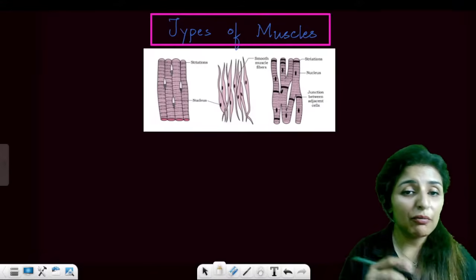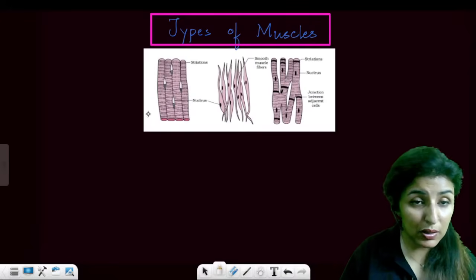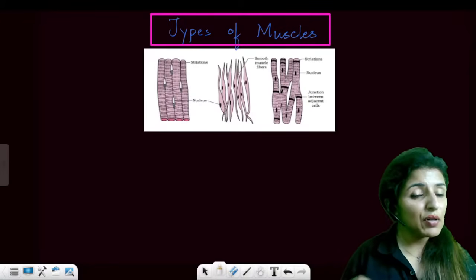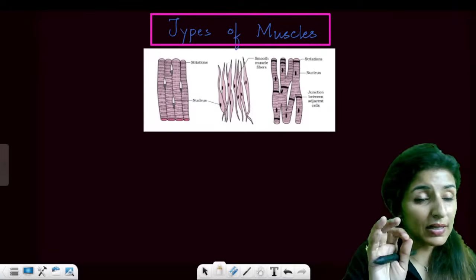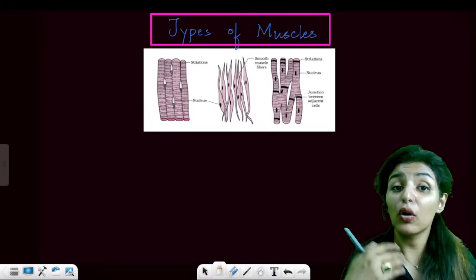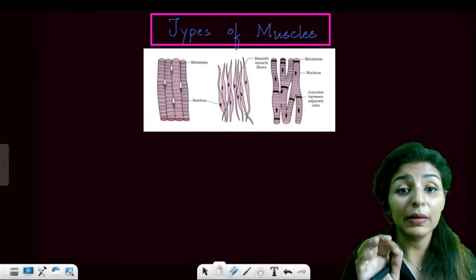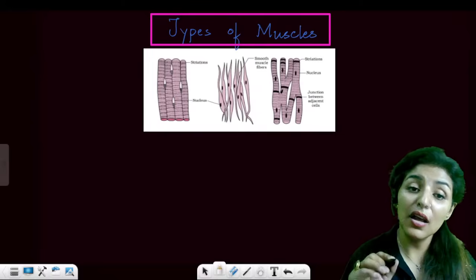Now, these are the types of muscles. Let me talk to you only before this starts working. Okay, so these are the three types of muscles that we see in here. The first diagram represents the voluntary or the skeletal muscle because it is attached to the bones. And see the labeling, it has striations. So because of the striations, they are also known as striated muscles.